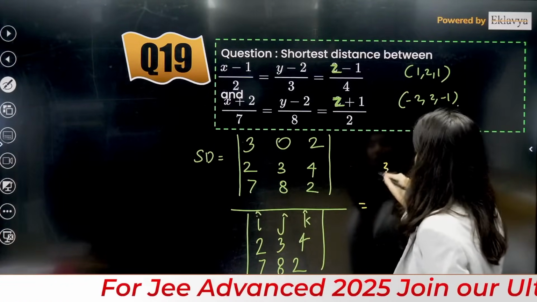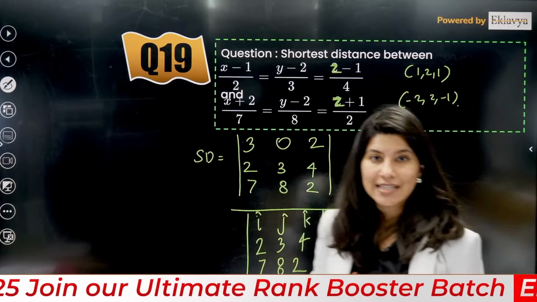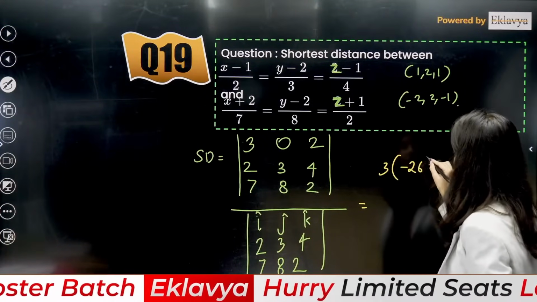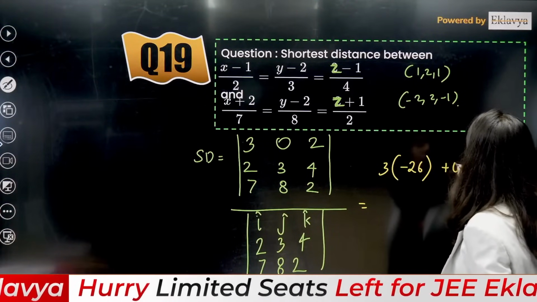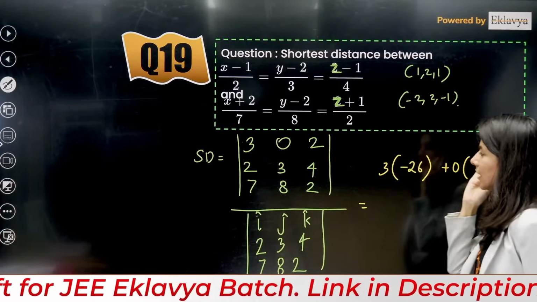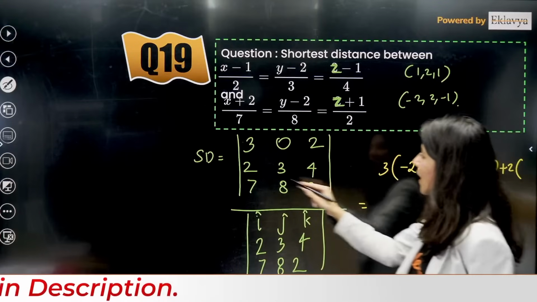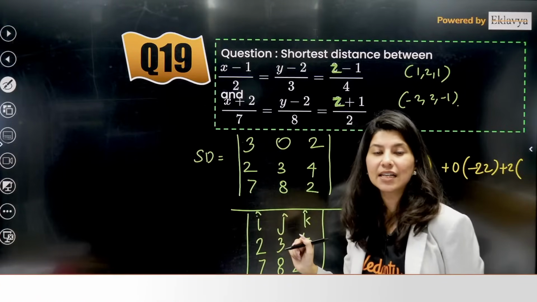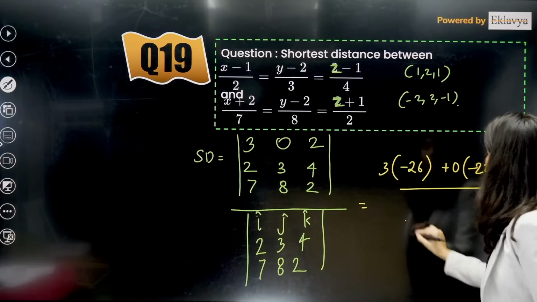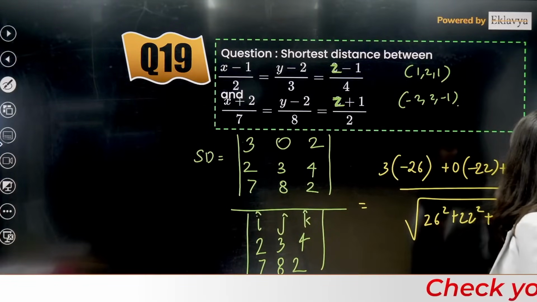3 2s are 6, 8 4s are 32. 6 minus 32 will give you minus 26. Correct? Then plus 0 times. 2 2s are 4, 7 4s are 28, so minus 24. And plus 2 times we are going to have 8 2s are 16, 7 3s are 21, so minus 5. Upon square root of 26 square plus 22 square plus 5 square.